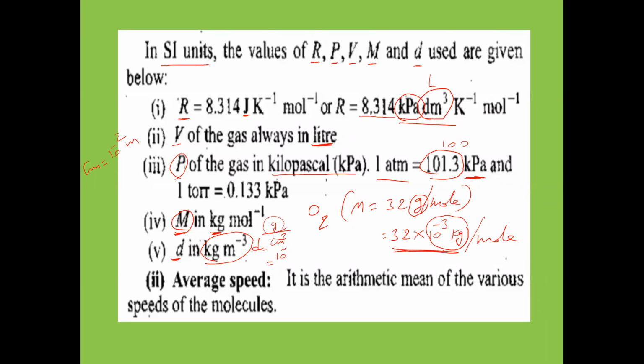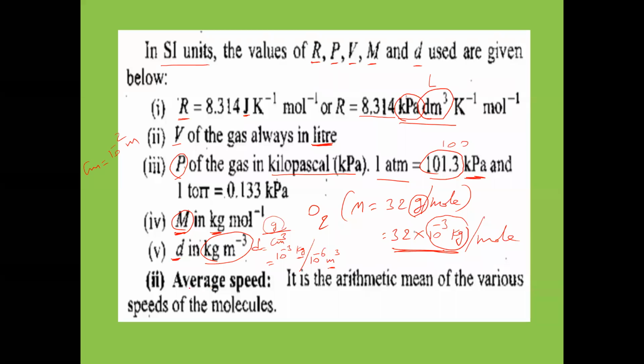Suppose the same thing: 10 power minus 3 kilograms by, in place of centimeter cube, what we write? 10 power minus 6 meter cube. So this conversion we have to take here. The gram per centimeter cube we have to convert into kilogram per meter cube. Is that clear? So these units are very important in this formula.